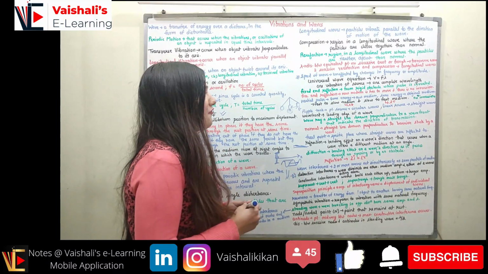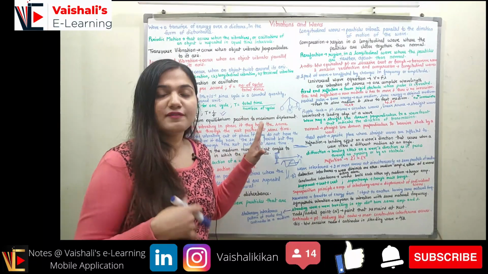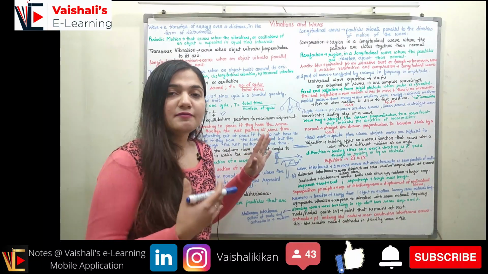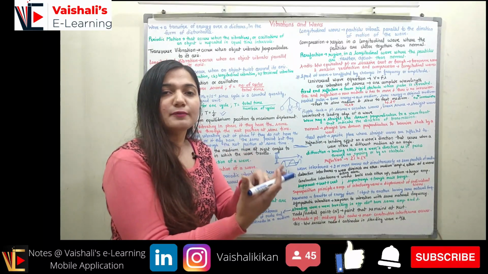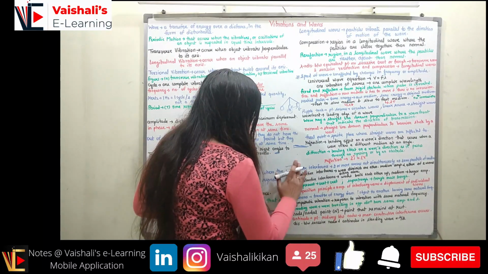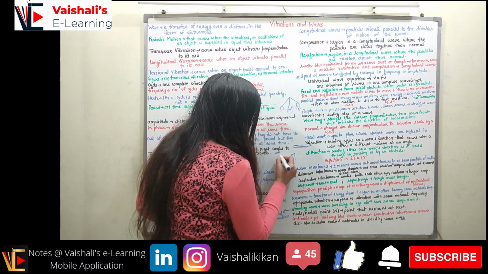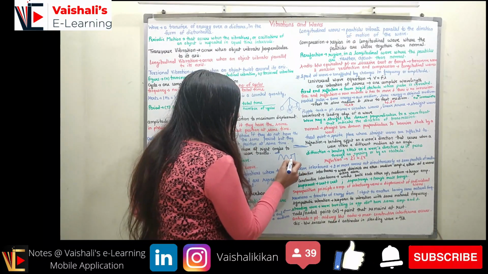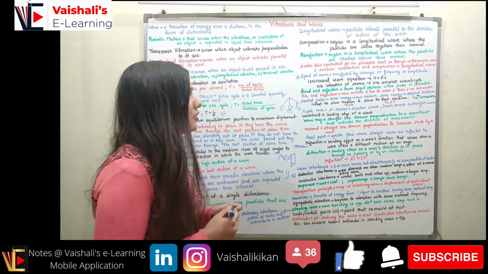So now the fixed end reflection. Now coming to the various types of reflection. Reflection of the wave is when we have some surface where the wave touches and comes back into the same medium. So if I have a surface, a hard surface, and the wave is traveling, reaching the surface, and it is again moving back into the same medium, this process is called reflection.